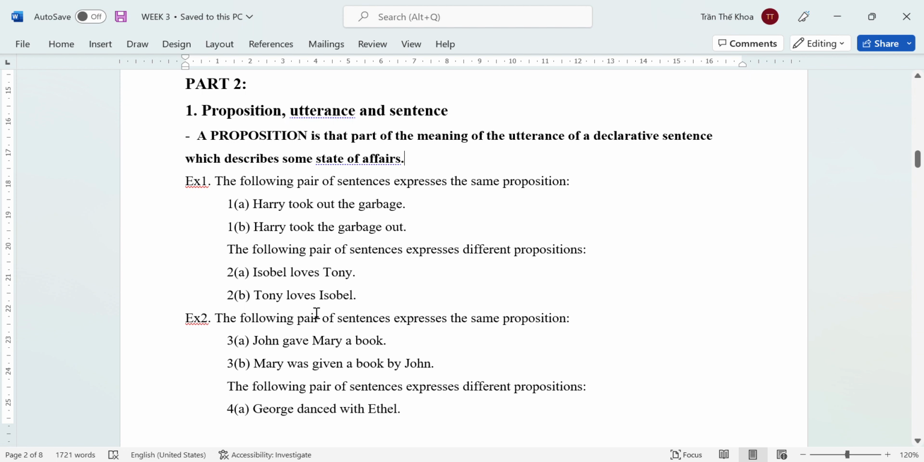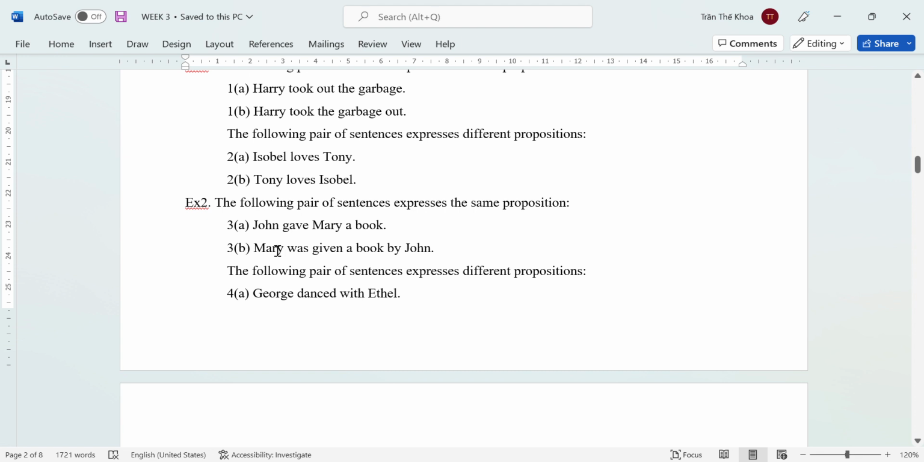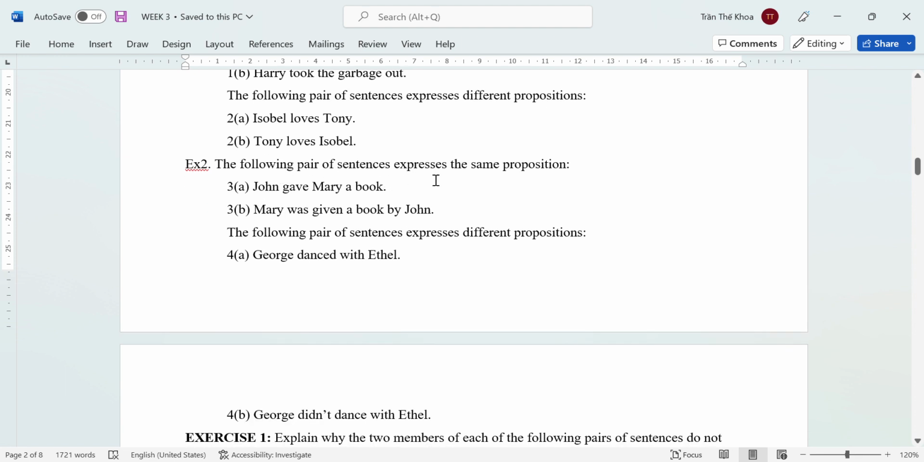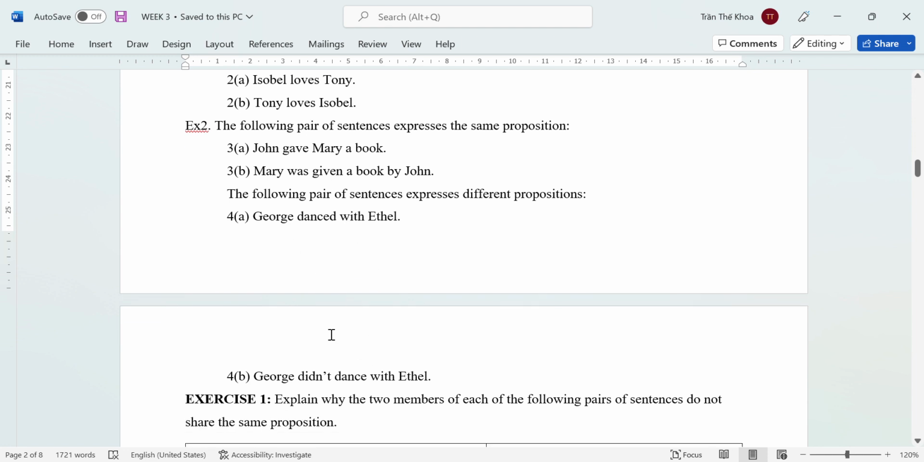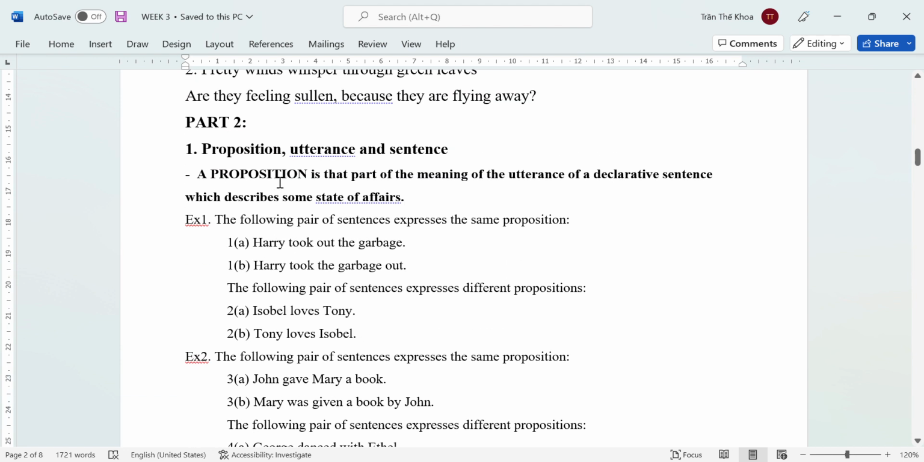Hoặc là cụm tiếp theo, mình lại có hai câu tiếp theo. We have different propositions. Isabel loved Tony. Tony loved Isabel. They're quite different. Or the next example, the following pair of sentences express the same proposition, A and B. And this one is different in proposition. Vậy thì quay trở lại ha, proposition, mệnh đề nghĩa.